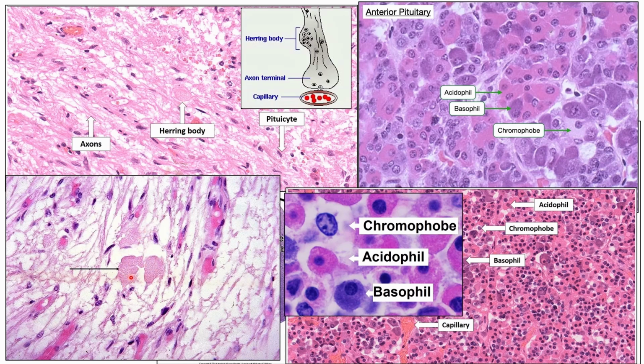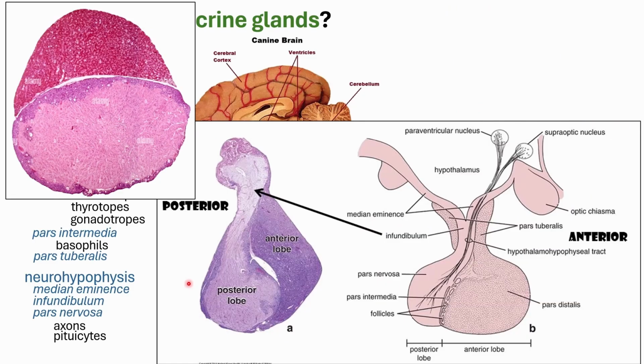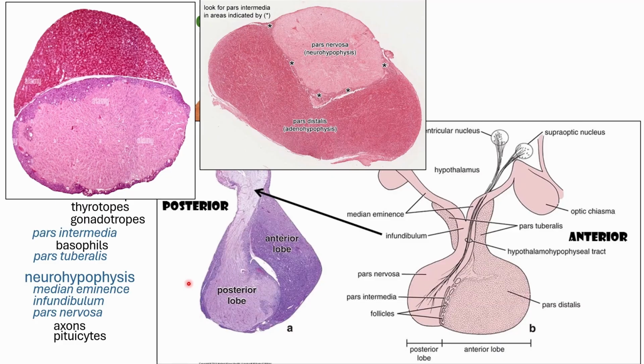Okay, if you see this structure, then most probably you are not within the brain system, but you are looking at a section of the neurohypophysis of the pituitary gland. Okay, and keep in mind that since this is a 3D structure, depending on how you cut the pituitary gland, you can have different views or sections, no?